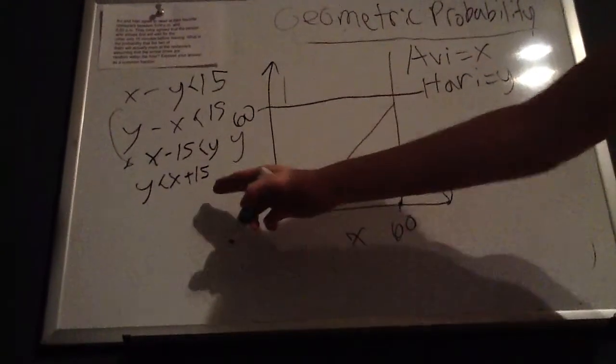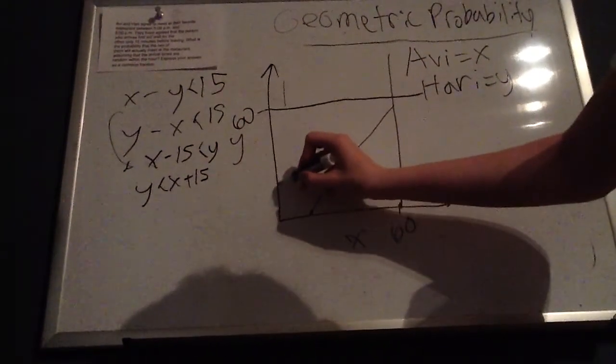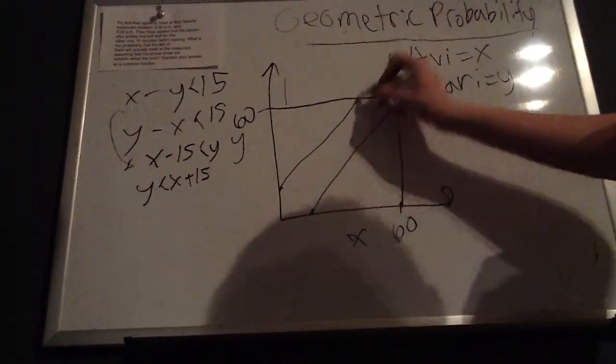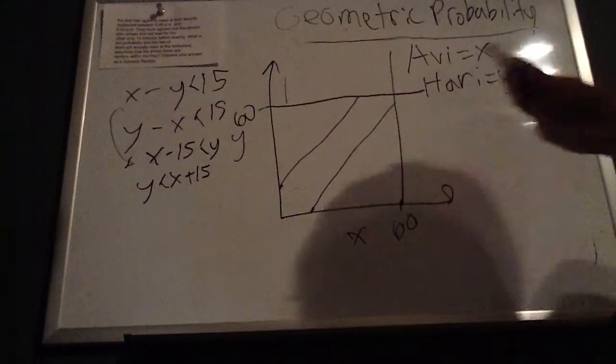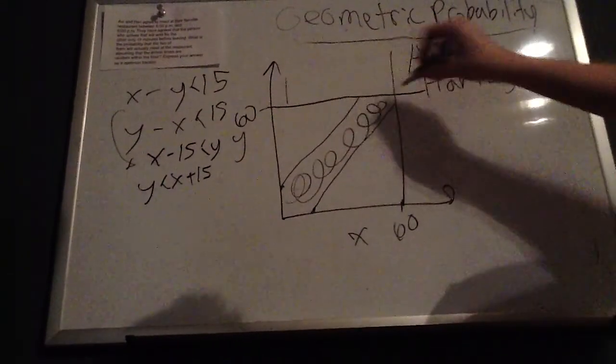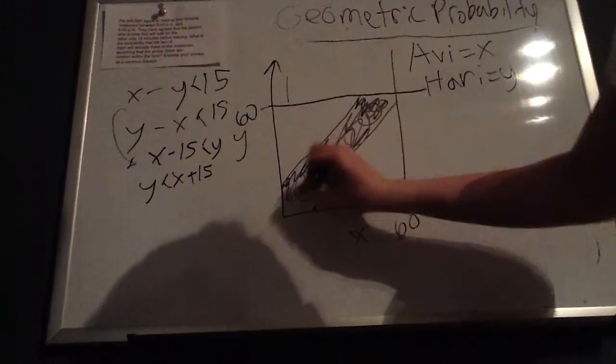And this other equation is x plus 15. So we're going to start at 15 right here, and we're going to go the same slope up there like that. So we know that the solution area is in this little section right here, which I have shaded in.